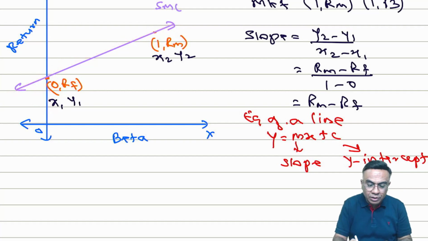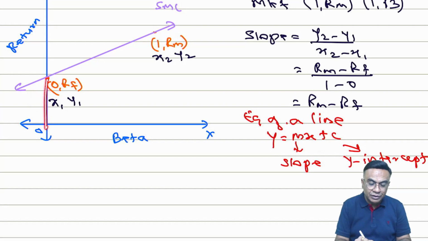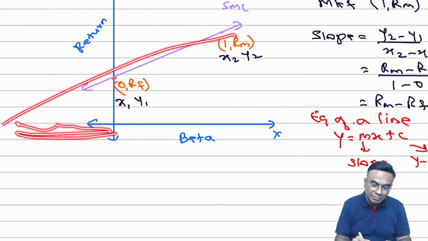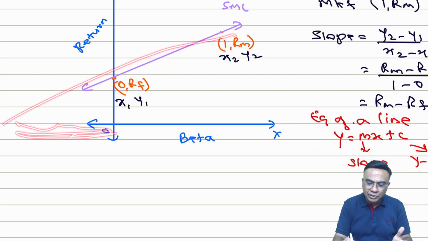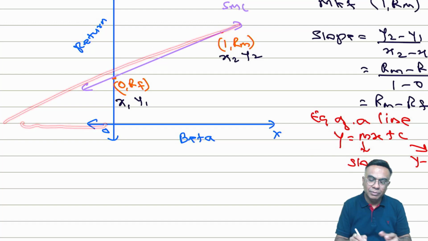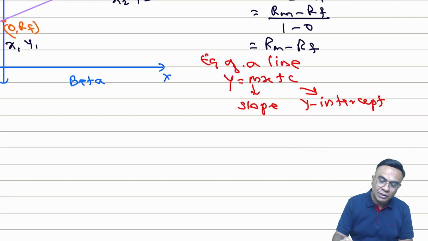Okay, so over here, what is the y-intercept? This is the y-intercept, Rf. This is the y coordinate. So over here in our example, it is 6. So Rf is the y-intercept for this line. What will be the x-intercept? This will be the x-intercept, but we are not interested. So this line will have an x-intercept over here, right? So what is the y-intercept? This is the y-intercept. So let us make an equation of the line.